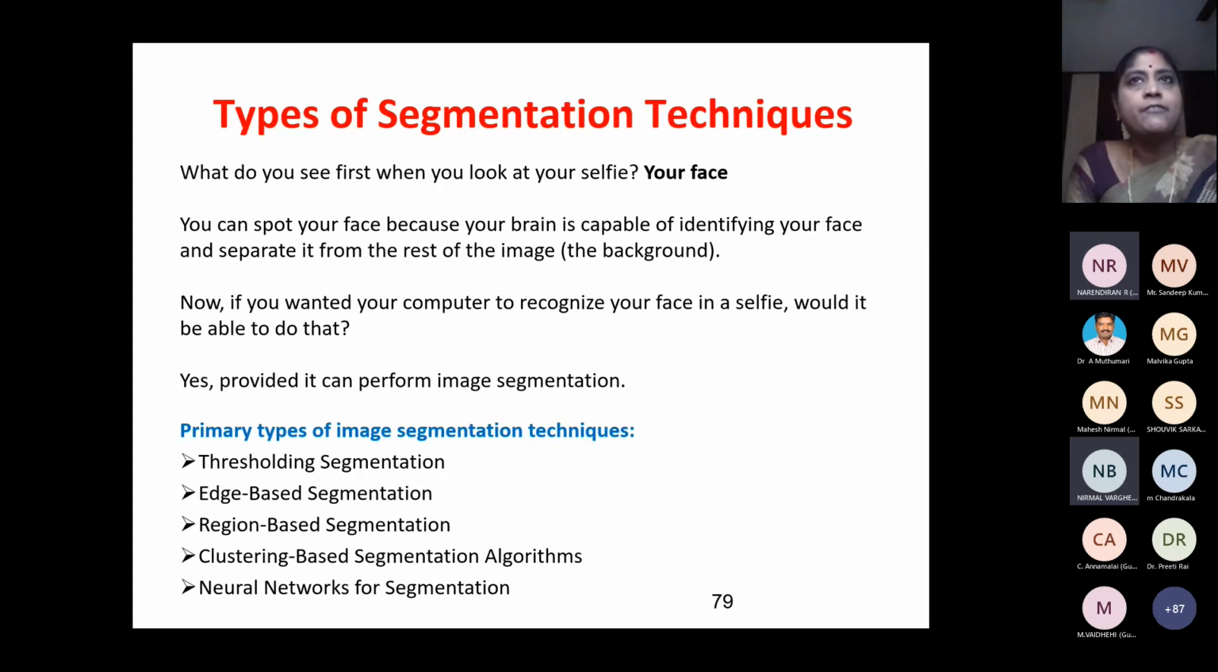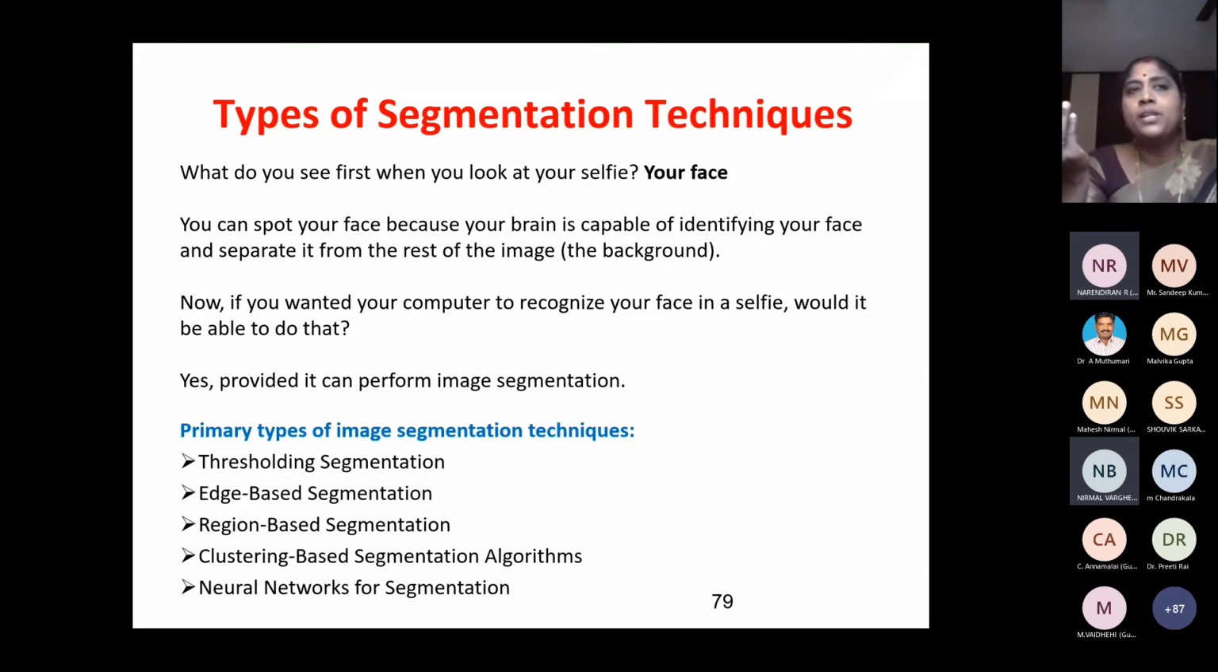Normally if you take a selfie, what do you do? Your photograph contains so many friends standing behind you, and there may be a building behind you, but you straight away go and see your face, right? Why? Because our human brain is capable of segmenting your face alone. Similarly, if computers could do that, that is called segmentation. I have so many backgrounds, so many things, but I am bothered only about my face, which means I should be able to segment that particular region.